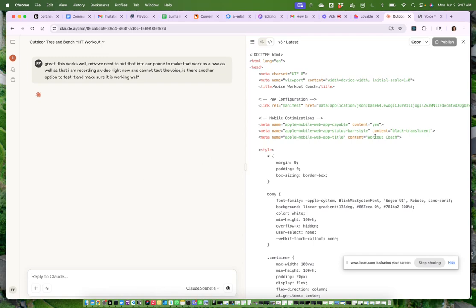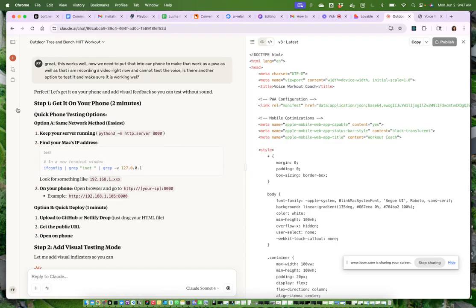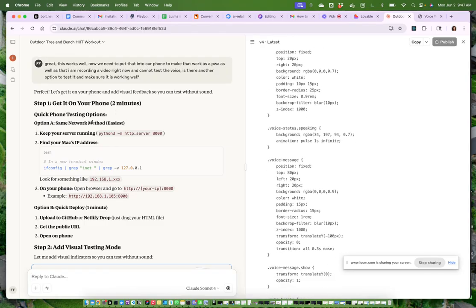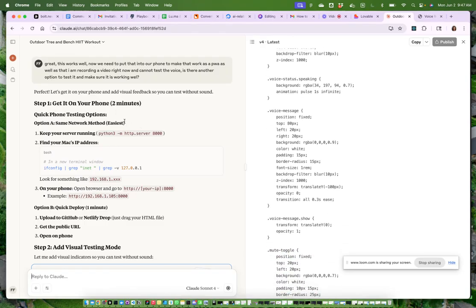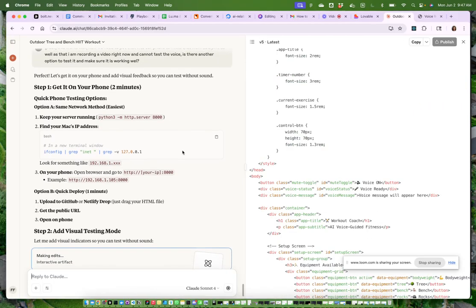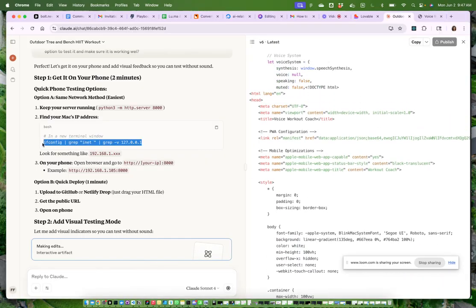So, this is obviously because I'm recording the video here with you, but I kind of want to make sure that you also know how to work and how to make this work. So get it on your phone. Quick phone testing options. Option A, same network method. Easiest, keep your server running. Find your Mac IP address. So let's try this one.